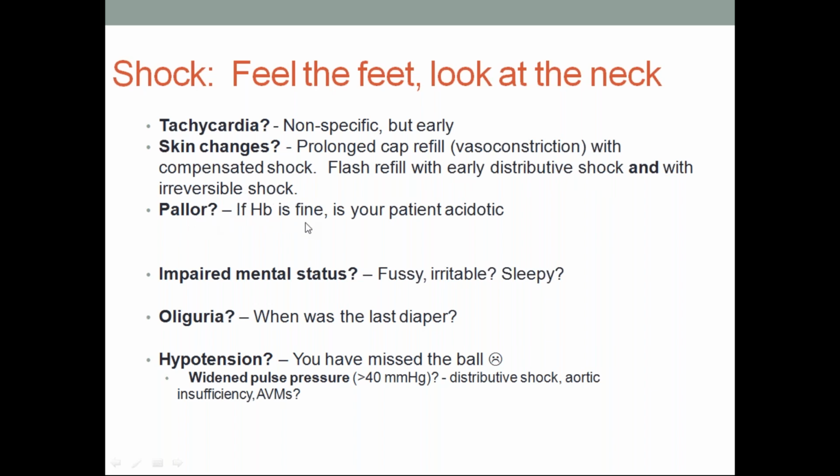Pallor, even though hemoglobin is fine, if patient is having severe vasoconstriction, then pallor can occur. Okay, impaired mental status, fuzzy, irritable, or sleepy, and sometimes comatose in late phases of shock. Oliguria, because of hypoperfusion of kidney. Hypotension: if you have not treated it early, then you have missed your ball. It will progress, that is called decompensated shock. Okay, there will be initially wide pulse pressure in case of distributive shock and aortic insufficiency.